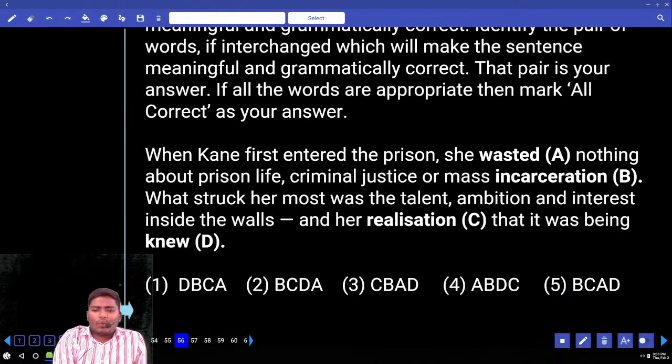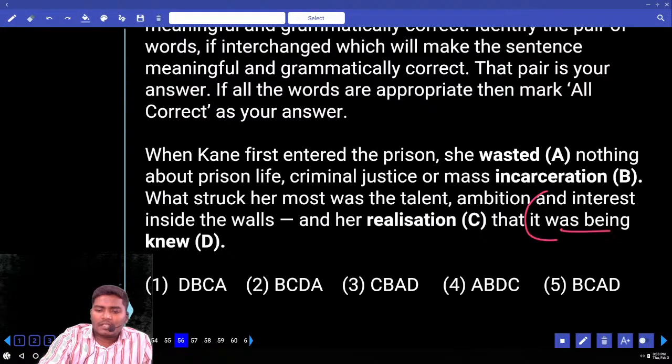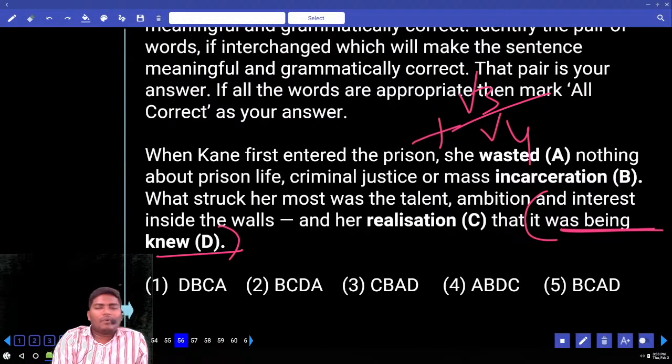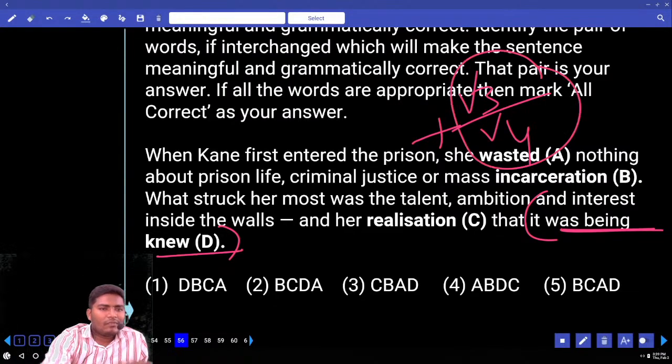Can you find any one word which is not correct in its position? What is your answer? She wasted nothing about prison life. Mass incarceration. Next, her realization that it was being new. Tell me your answer. Do you remember this rule? Passive voice rule. Being is followed by V3 or V4. Is, am, was, were, be, being. Do you remember that rule? Being is followed by V3 or V4.